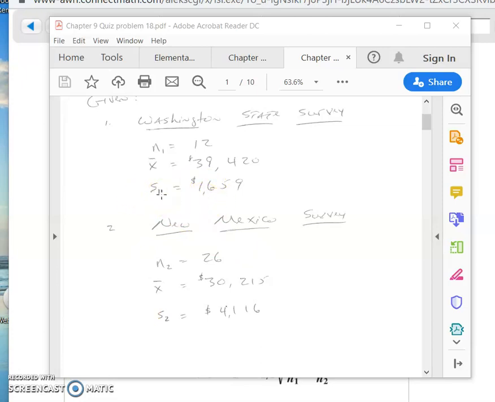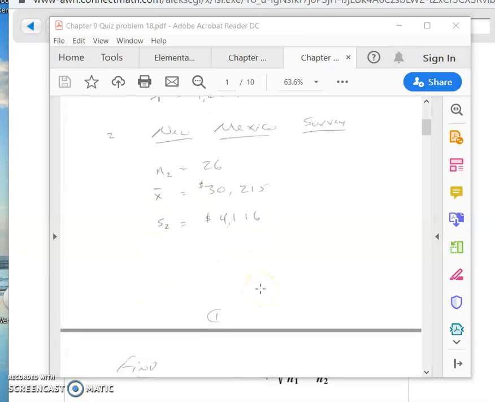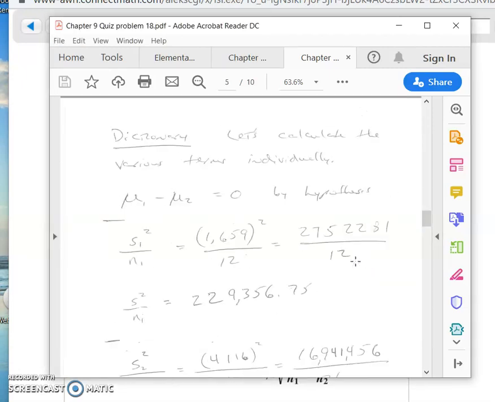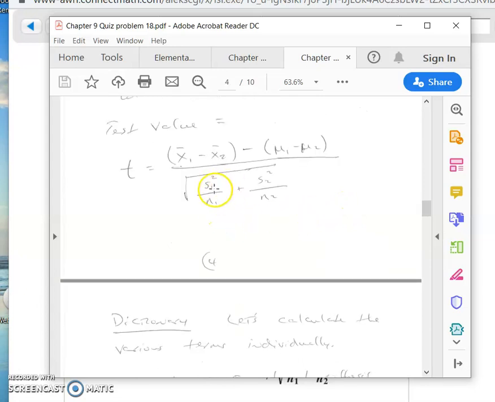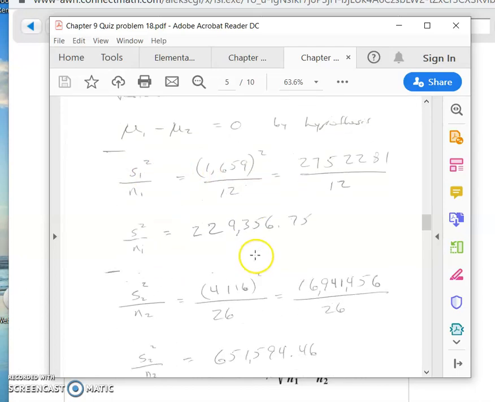See, there it is, S sub 1, S sub 2. The formula, however, does not call for the standard deviation. The formula uses the variance. So when you plug it in right here, it's the variance. That's why the standard deviation has to be squared to give you the variance. I hope you get the concept there.